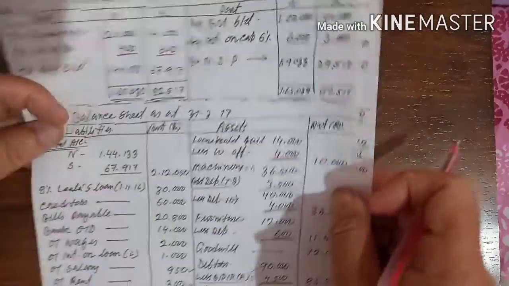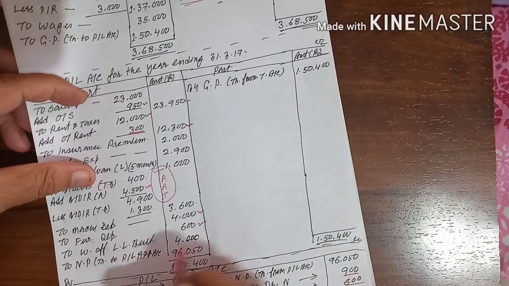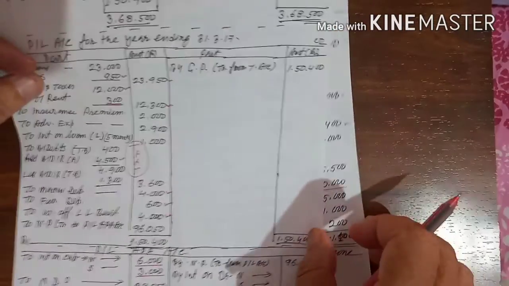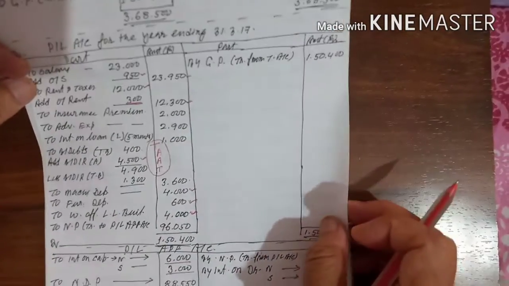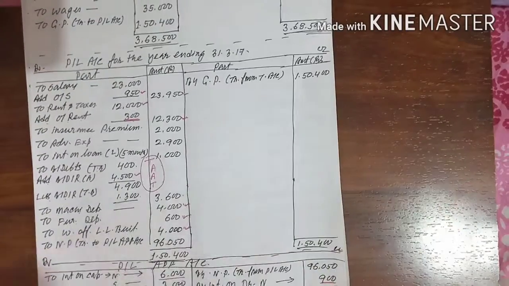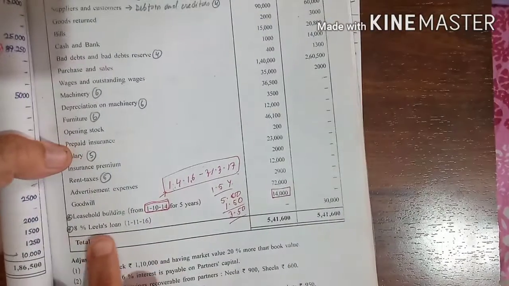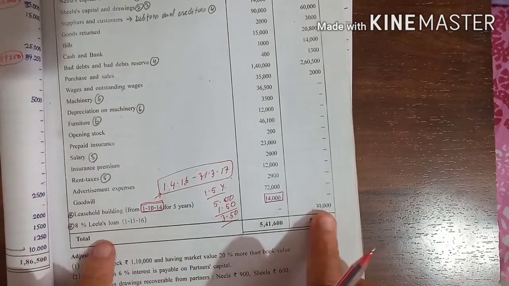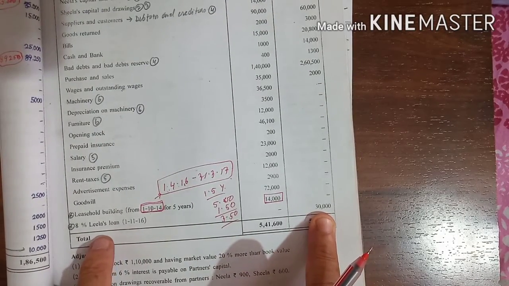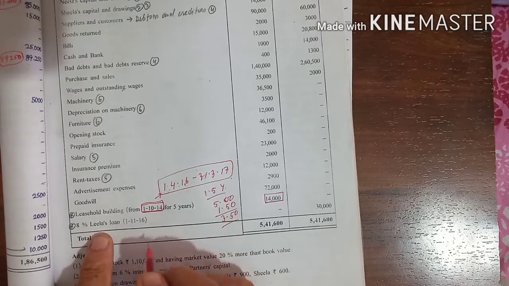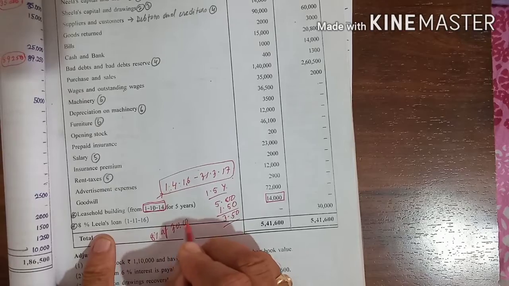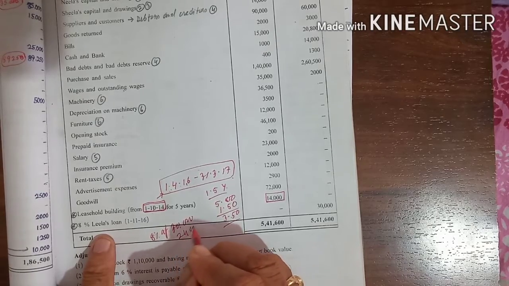This is the first effect, balance sheet asset side, and the second effect is the profit and loss account debit side. Next is the interest on Leela's loan. 8% on Leela's loan of 1/11/16. 8% of 30,000 for the whole year, how much comes? 2,400. If you calculate 8% of 30,000, you will get 2,400 for the whole year.